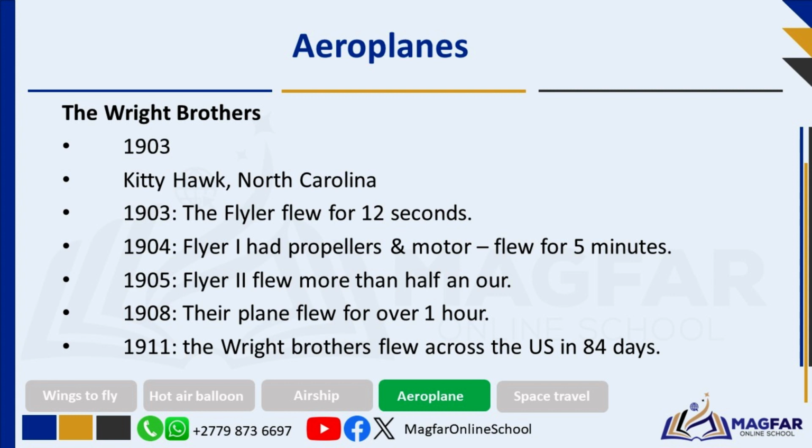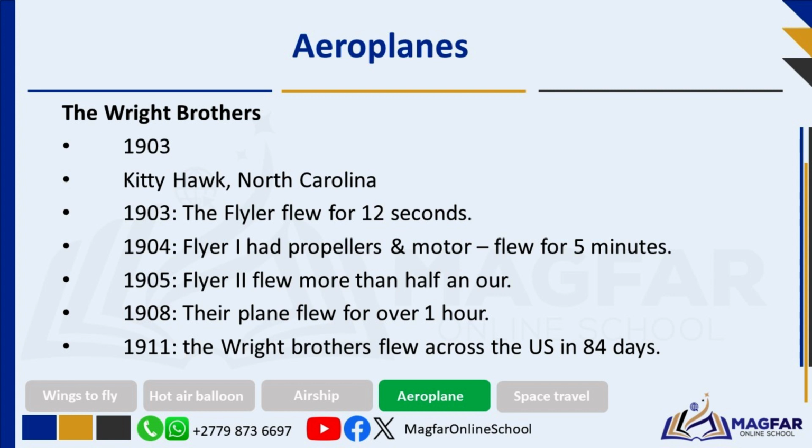This plane, known as the Wright Flyer, flew for 12 seconds, covering about 36 meters. From 1904 onwards, the Wright brothers focused on refining their aircraft design, improving their control system, and conducting further flight experiments to enhance their understanding of flight dynamics.